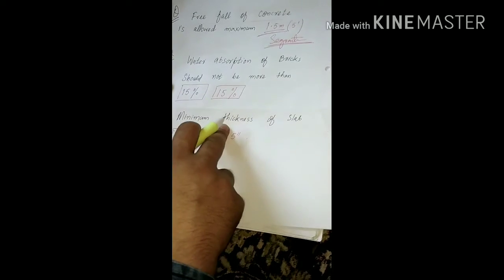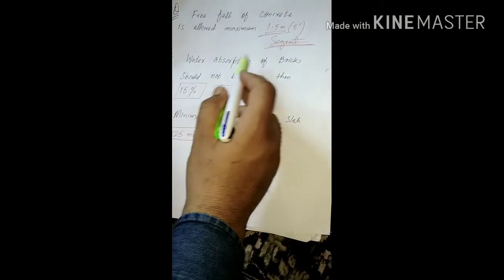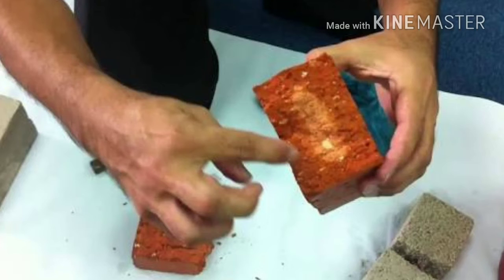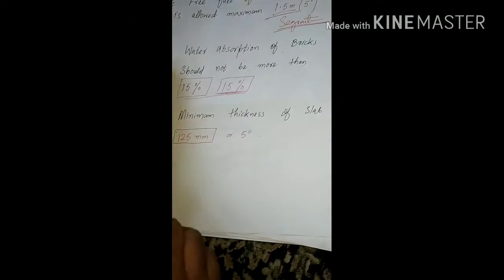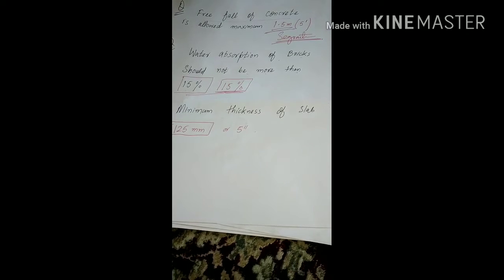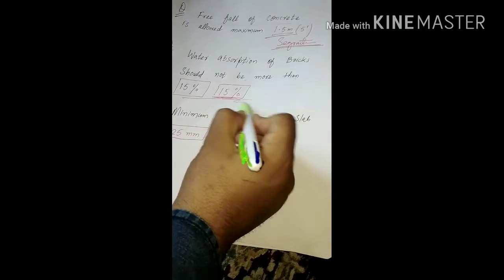The next question is, water absorption of bricks should not be more than what? The water absorption of bricks should not be more than 15%. In a general sense, it should not be more than 15% for a good brick. So it is 15%.